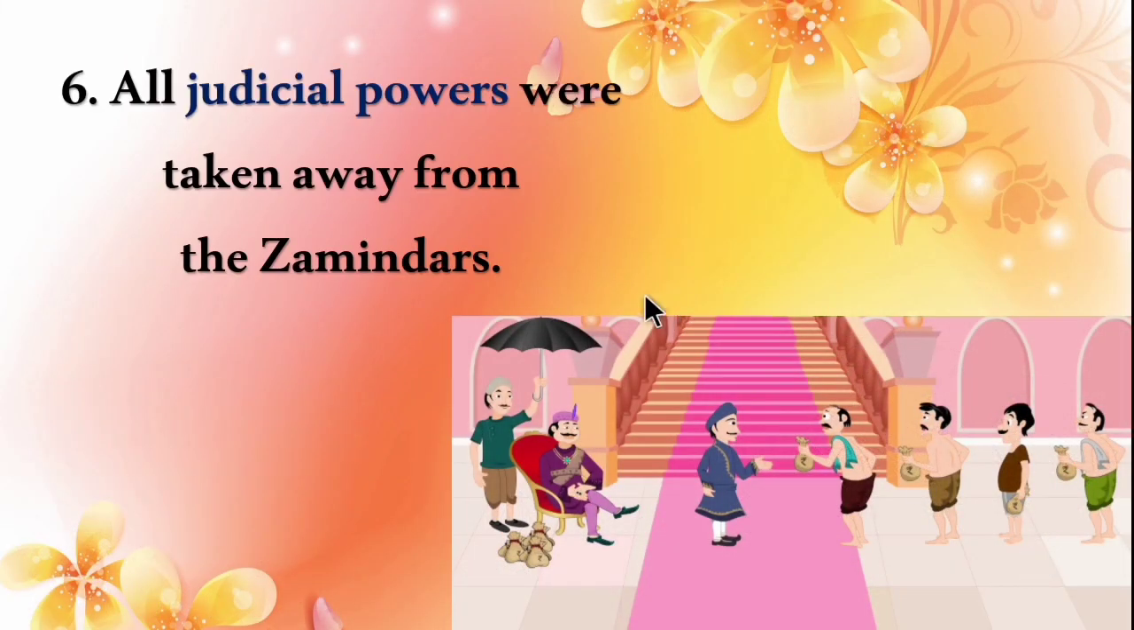Next, all judicial powers were taken away from the zamindars. So all the law and order was taken from the zamindars and it came under the control of the British East India Company. So the only duty of the zamindar is to collect the revenue and pay it to the British East India Company.